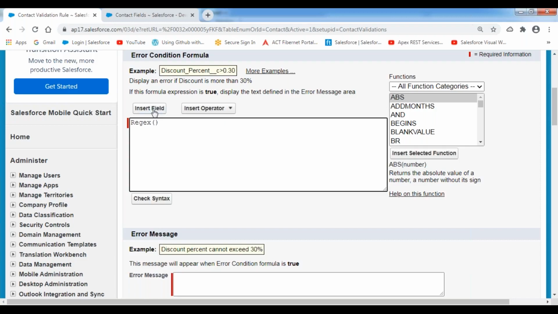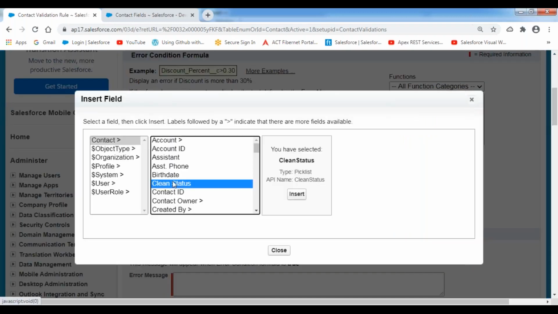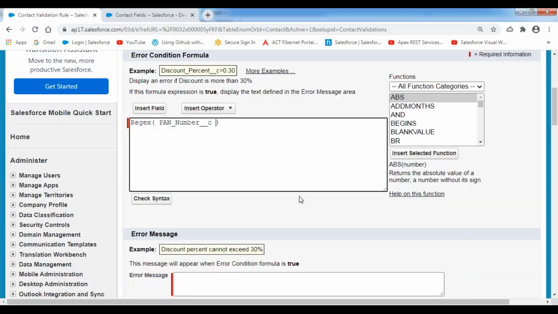What is that field here? PAN number field. Select the field name, PAN number. So in this PAN number field, whatever the value is there, if it is not in the required format, what is the format for the PAN number? I'm indicating like this: small a to z, comma, capital A to Z. How many characters would you like to allow? 5 characters.